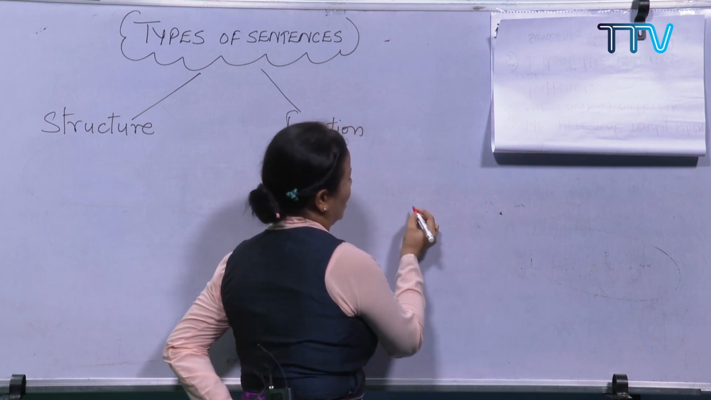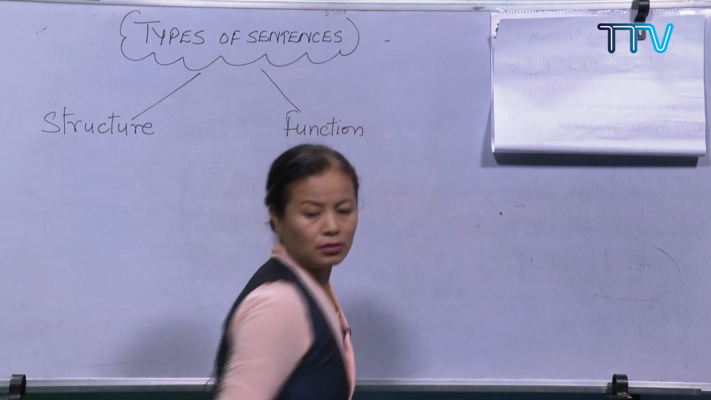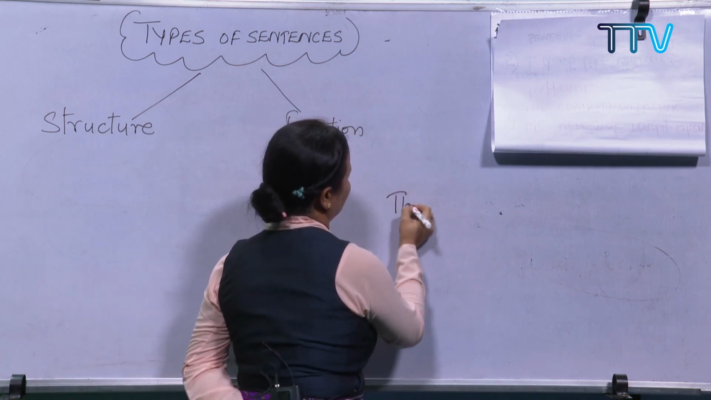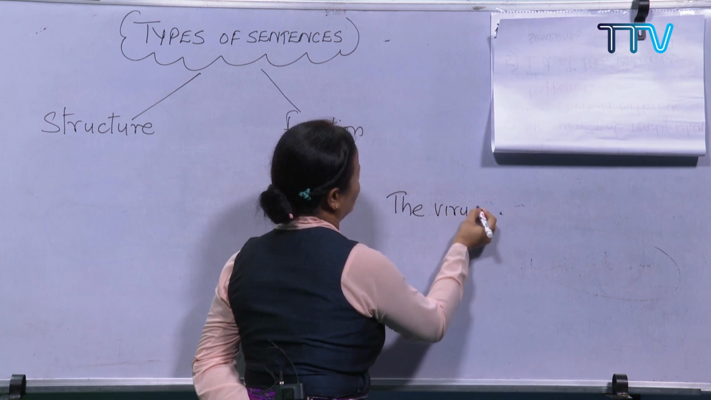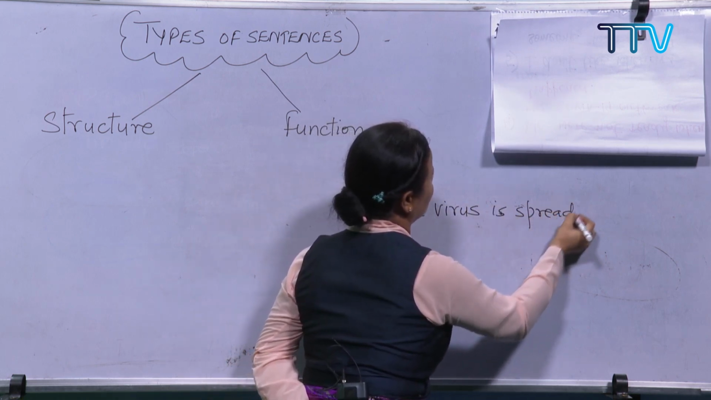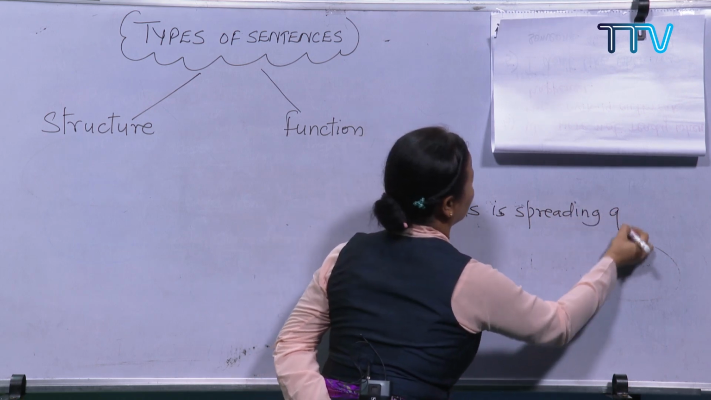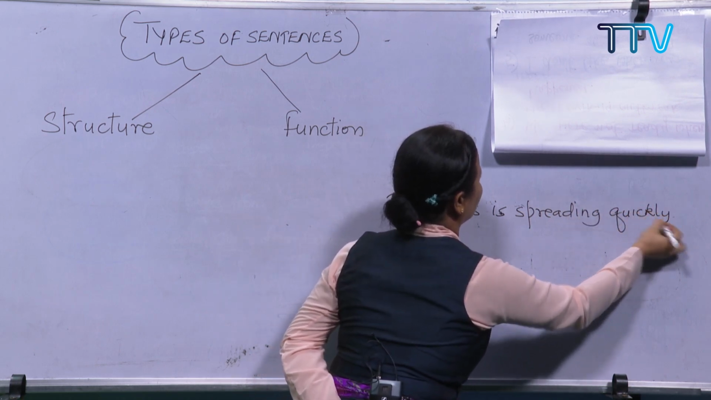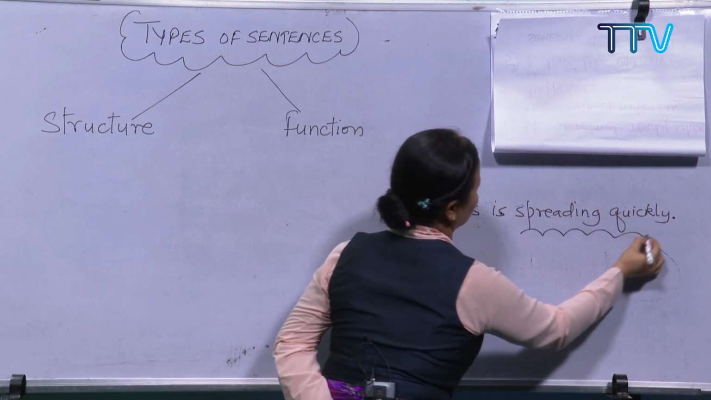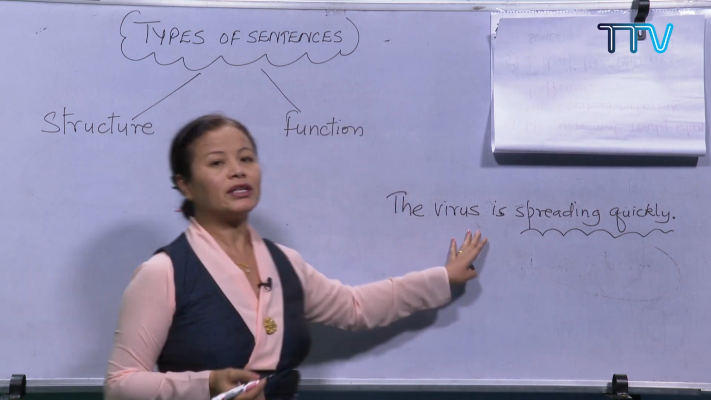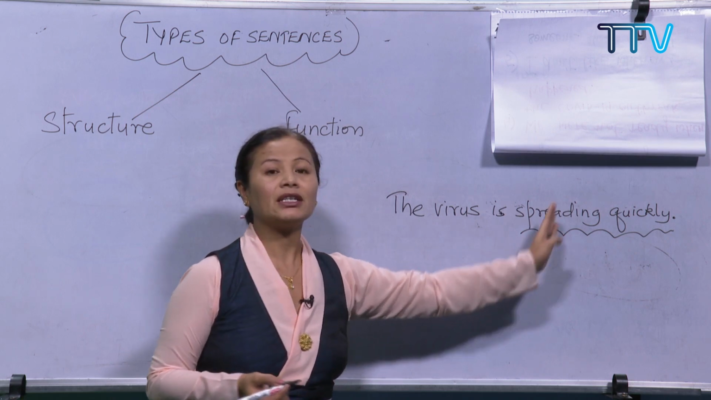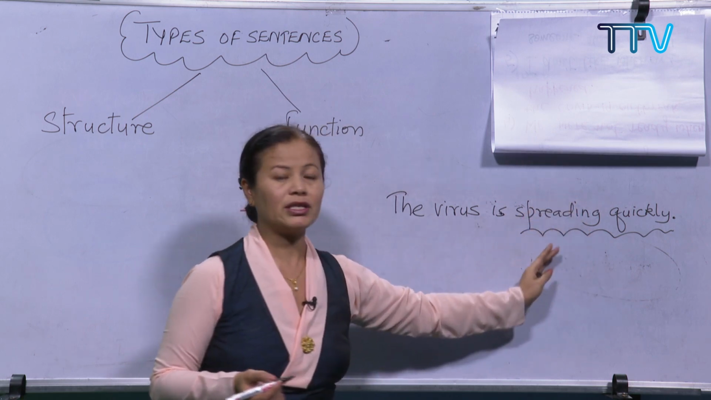Adverb phrase. I'll use this one: The virus is spreading quickly. The virus is spreading quickly. I have underlined "spreading quickly." This is the phrase, spreading quickly.